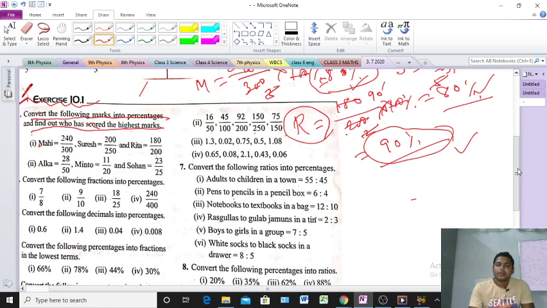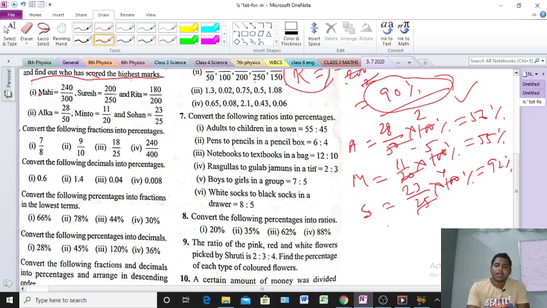Clear? Next Sohon. Sohon, 23 by 25 into 100. So 25 times 4 is 100, and 23 into 4 is 92%. You will do the multiplication. Who has scored the highest marks? Suresh has scored the highest marks for the second question. Clear? Understood everyone? If you have any doubt or problem for this question or answer, you should inform me, and I will explain again. Clear?